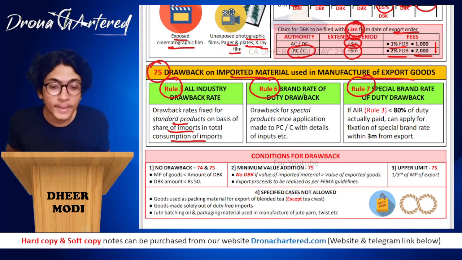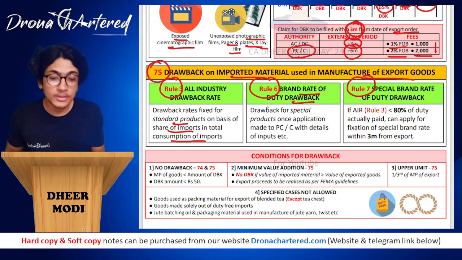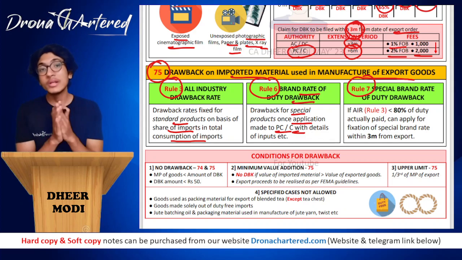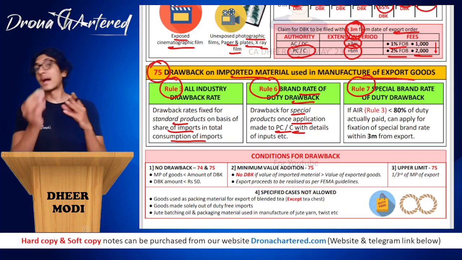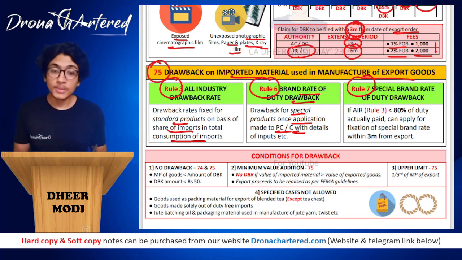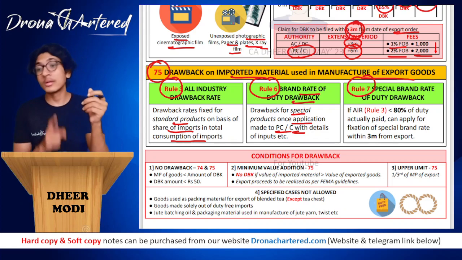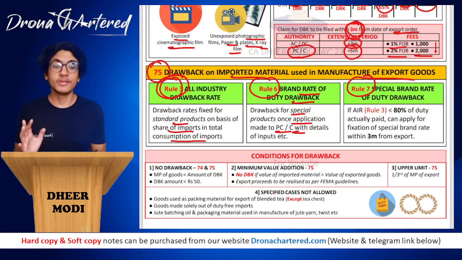Rule 6 is your brand rate of duty drawback. Now what does this say? Drawback for special products once application has been made to your PC or C with the details of inputs, etc. So you give them all the details that, boss, my brand is different. I am Parker. It is not 30%, it is much more. So it is for a brand specific. So you enter into a different agreement with them. You show them your document that, boss, it is not the rate that you had mentioned in rule 3. It is very much different.